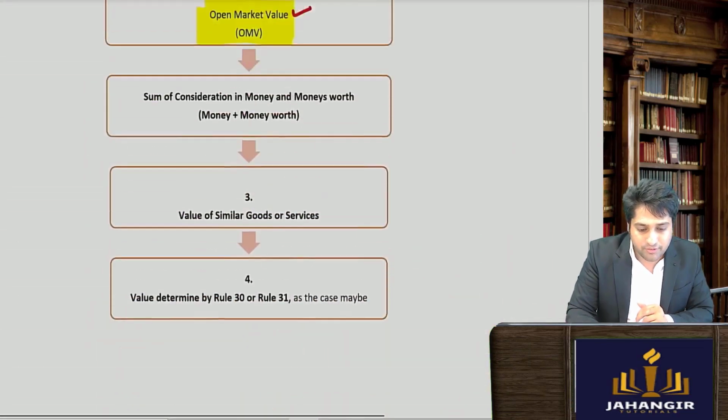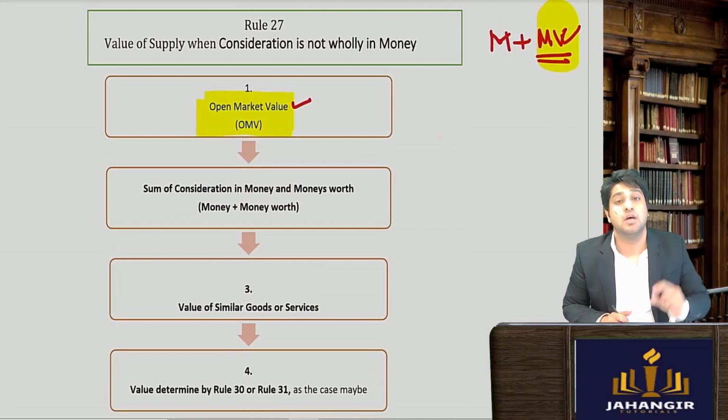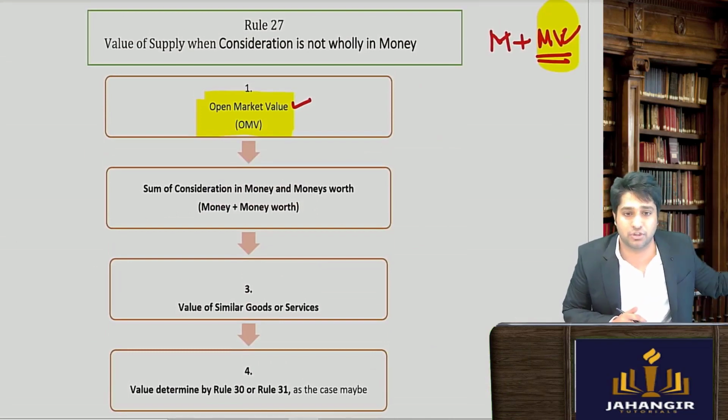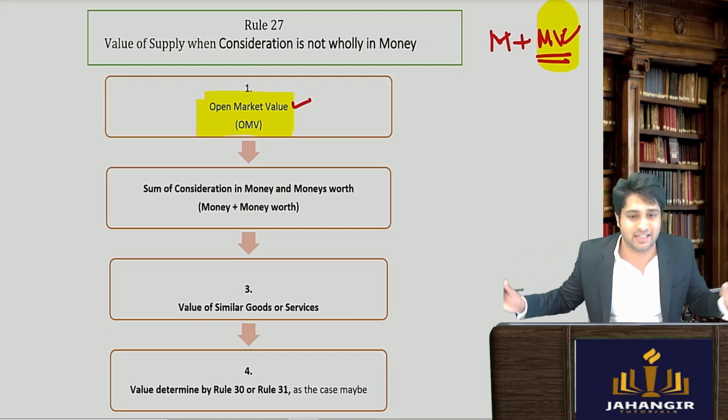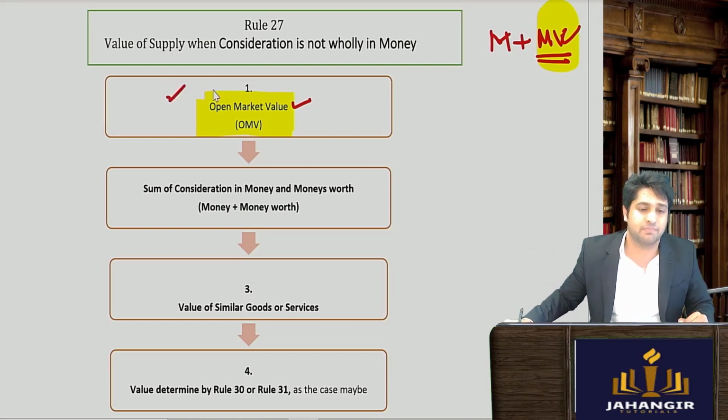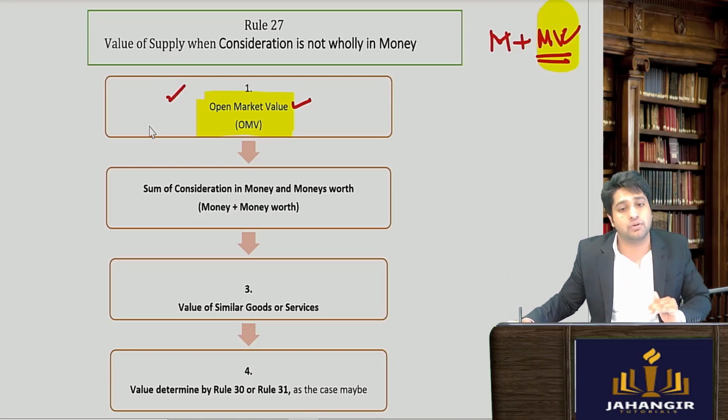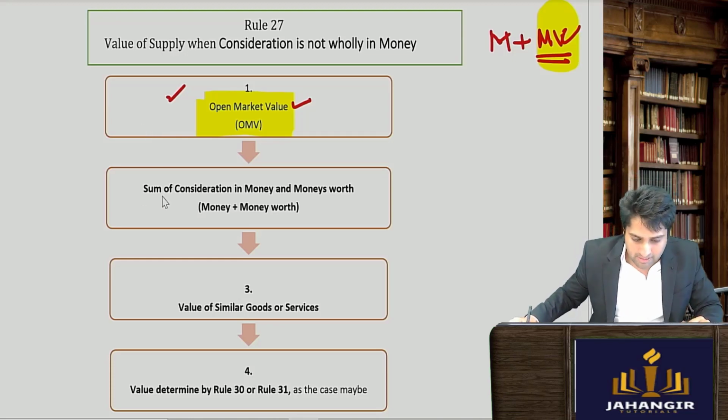That when you give money and money's worth, the very first thing the rule says is take the open market value and finish it off. Don't need to see anything else. Super simple. But what if the open market value is not available? Then you need to go down to the second part, where you will say sum of the consideration in terms of money